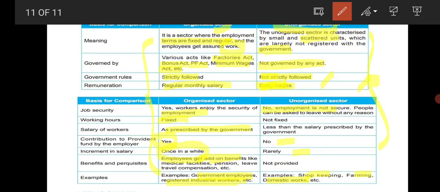They may ask which of the following is not organized. So just remember, it's a simple thing to remember.